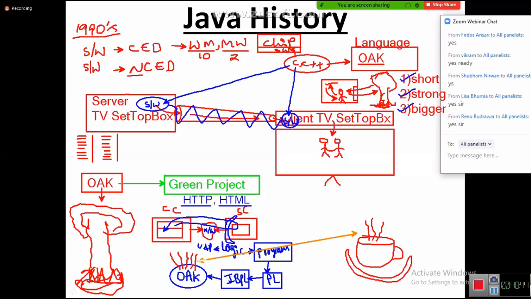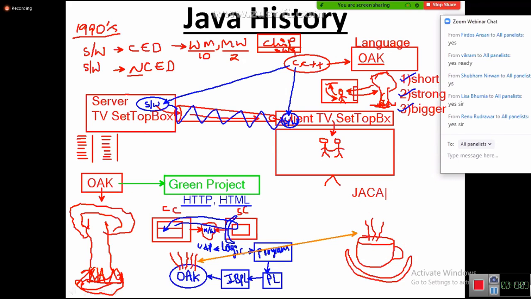James Gosling started shouting, "Come on guys, give me one good name which is short, strong, bigger. Our language is very hot." Hot matching, right? Then this team member shouted, "James Gosling, why don't we take the language name as Java?"